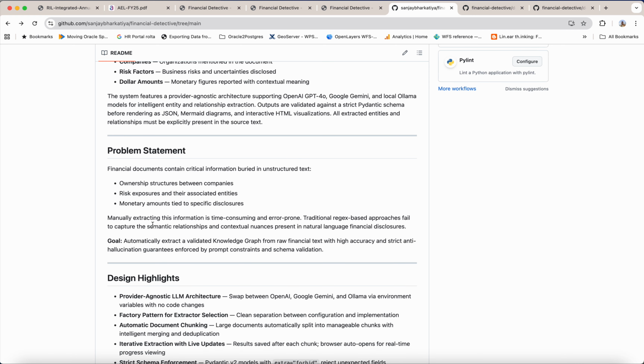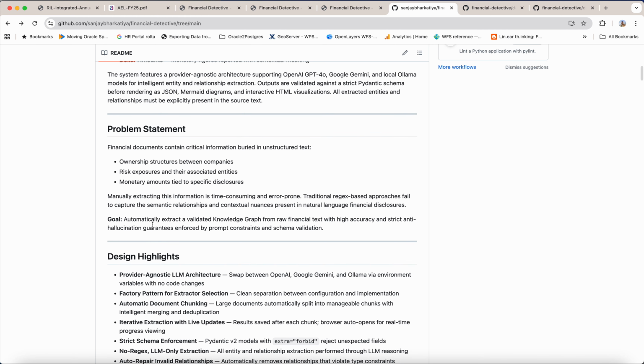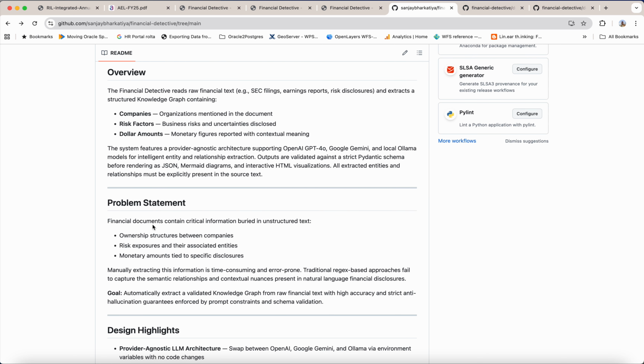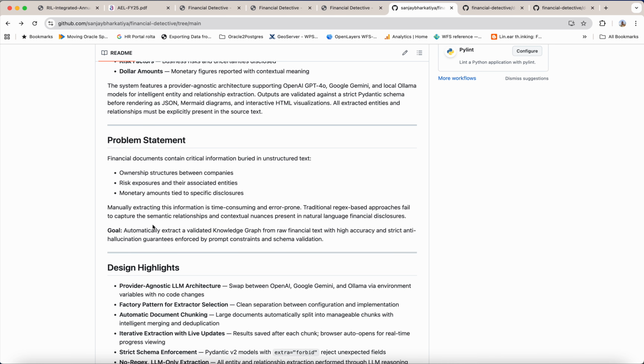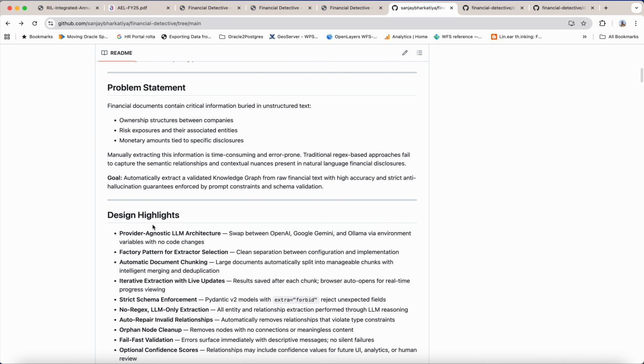The project extracts a knowledge graph from raw financial text. The graph contains the company's risk factors and dollar amounts, and the output is strict Pydantic-validated JSON with visualization. Financial documents are unstructured and very hard to analyze, so manual and regex-based extraction is fragile. Our goal is accurate entity and relationship extraction from this raw financial text.